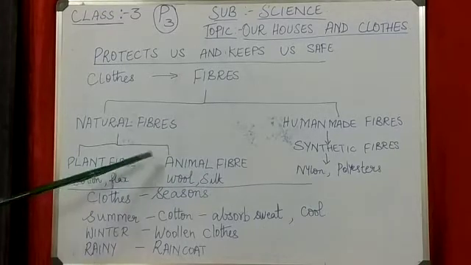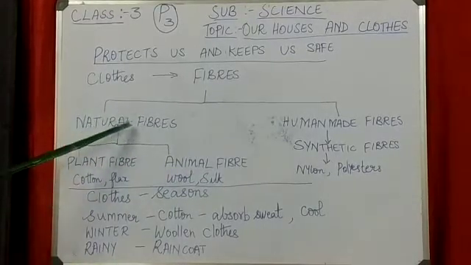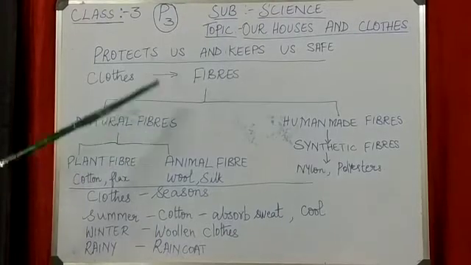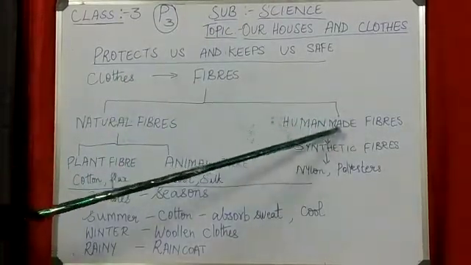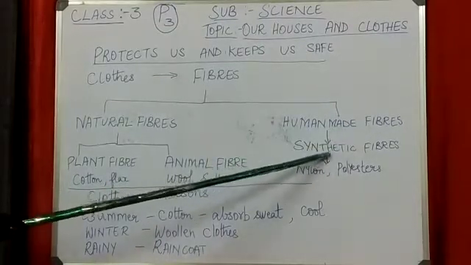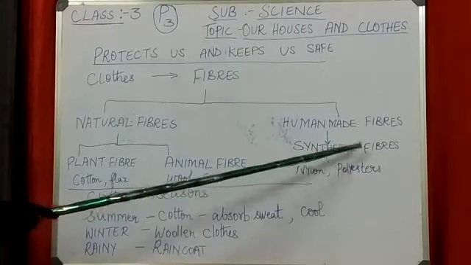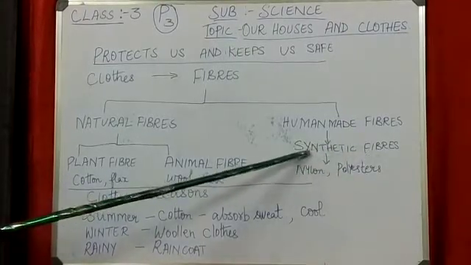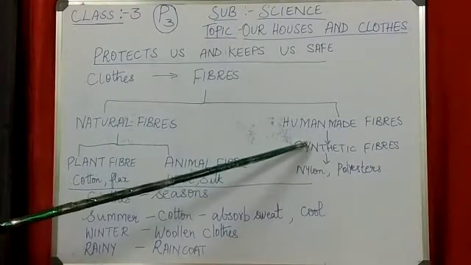So plant fiber and animal fiber are the types of natural fibers. Then human-made fibers or man-made fibers are also called synthetic fibers. What is it called? Synthetic fiber. And they make this fiber from the waste of petroleum.